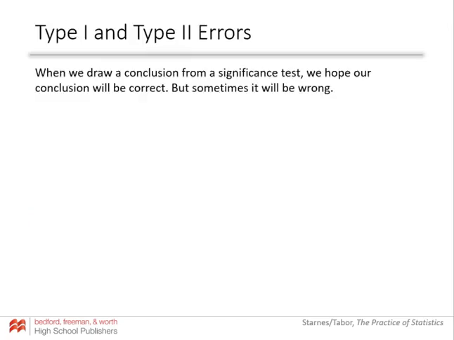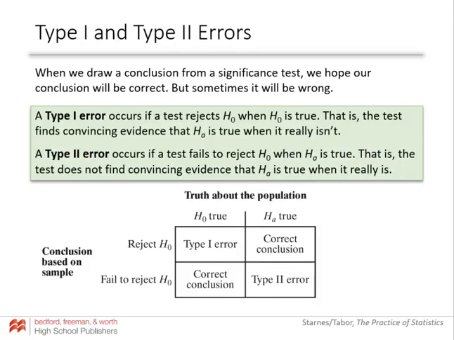Then last thing we got to talk about is what happens when we mess up. We hope that our significance testing procedure goes well and everything is in line, but we're dealing with sampling variability and other things. Sometimes stuff goes wrong. So we can classify our mistakes as one of 2 types of errors. If we have a type 1 error, we would reject the null when we really shouldn't. If we have a type 2 error, we fail to reject when we should be rejecting.